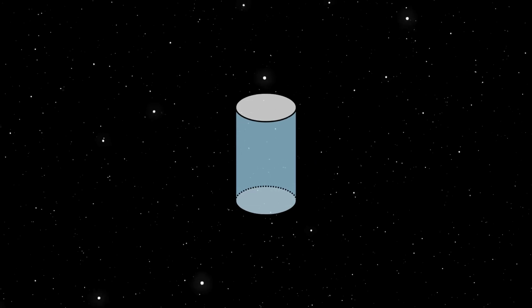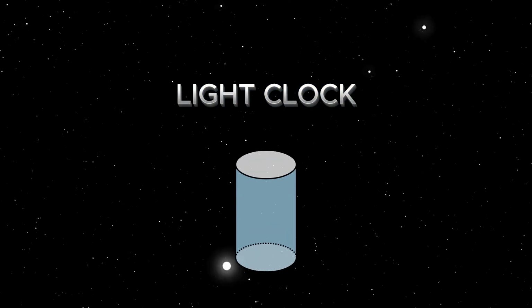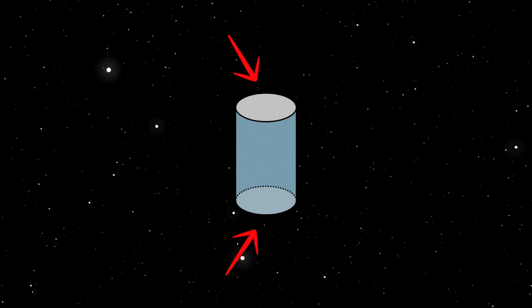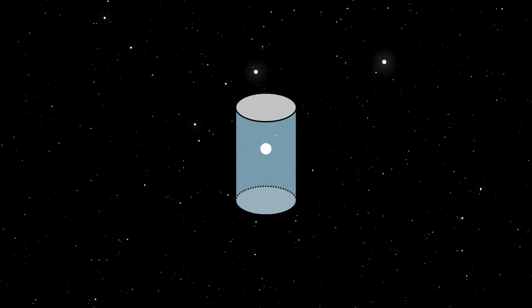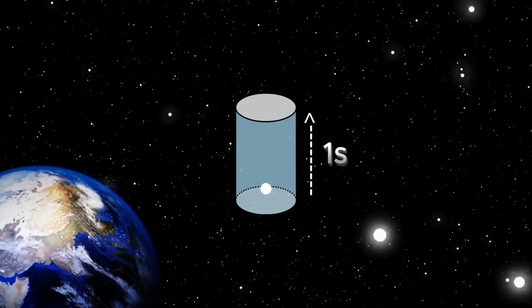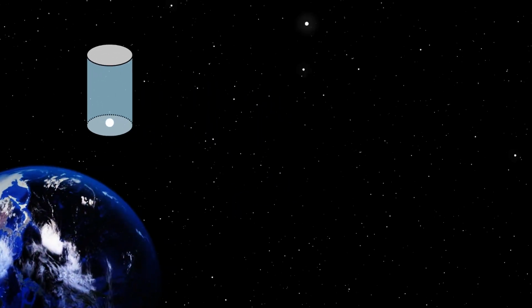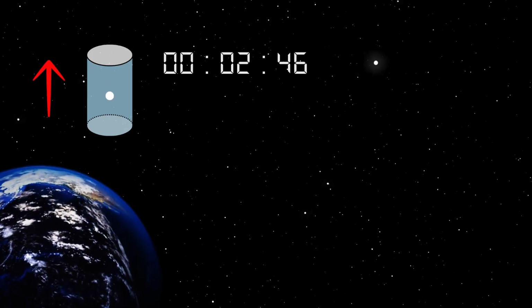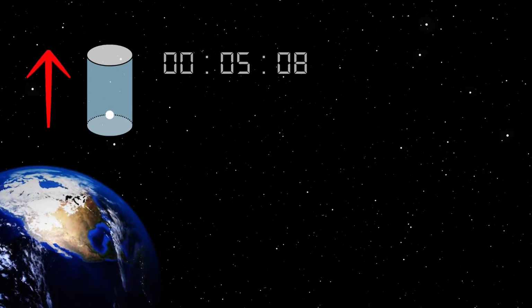To see how this forces time to change, we use a simple device. A light clock. The clock has two mirrors, one above the other. A single tick is the flash of light traveling from the bottom mirror to the top mirror. Set the distance so one upward trip equals exactly 1 second when the clock is at rest. If the clock is not moving, the light travels straight up. One tick is 1 second.